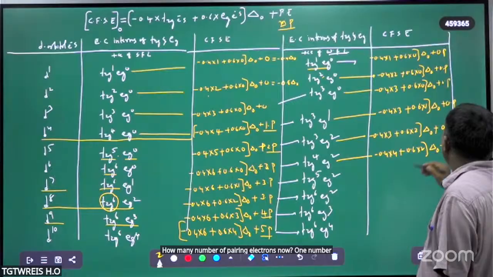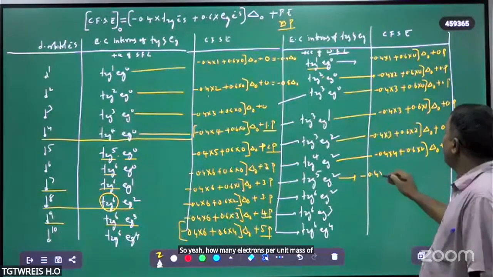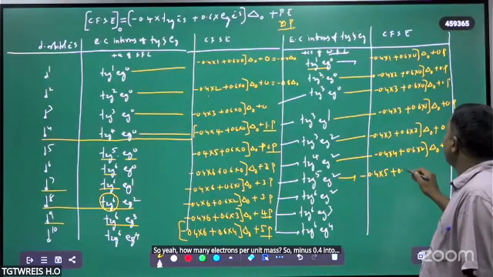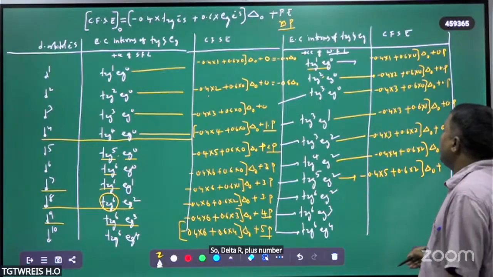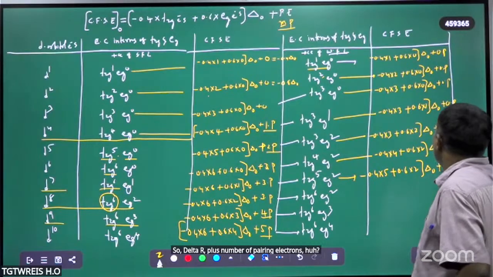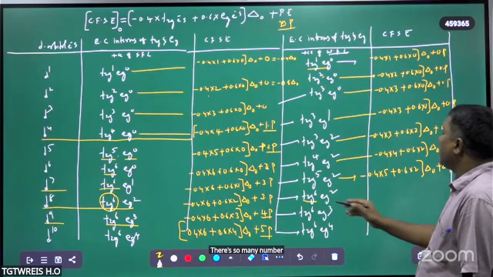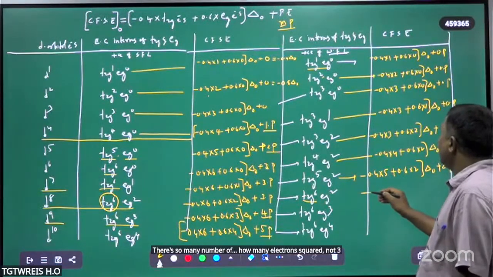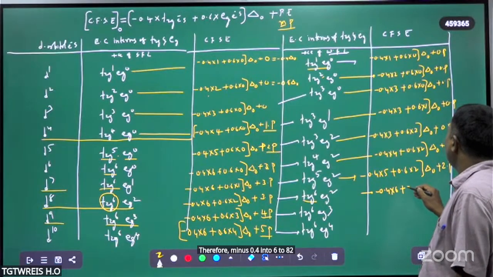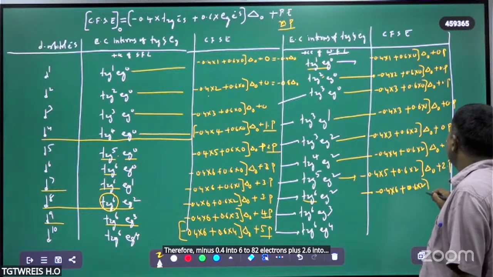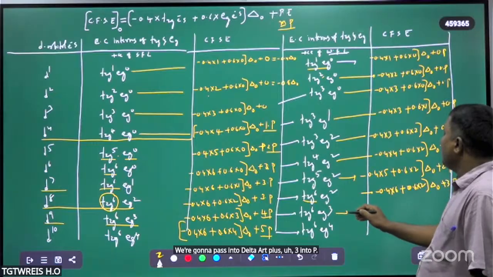So 1 into P. So minus 0.4 into 5 plus 0.6 into 2 into delta naught plus number of pairing electrons, how many now? They are 2. 2 into P. How many electrons are paired now? 3 are paired. Therefore minus 0.4 into 6 t2g electrons plus 0.6 into 2 eg electrons into delta naught plus 3 into P.